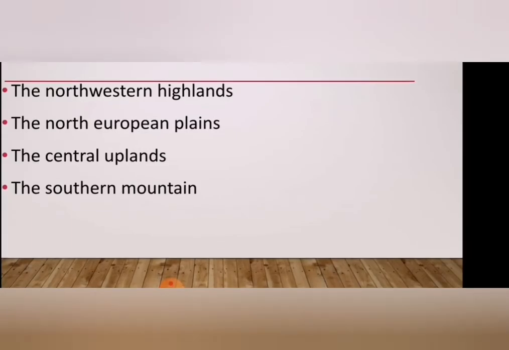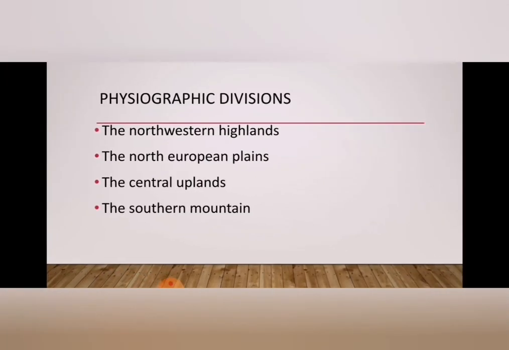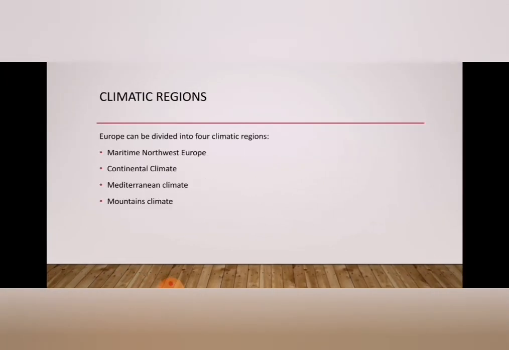Next, climate regions. Europe can be divided into 4 climate regions: maritime northwest Europe, continental climate, Mediterranean climate, and mountain climate.